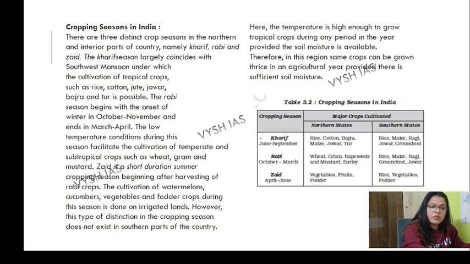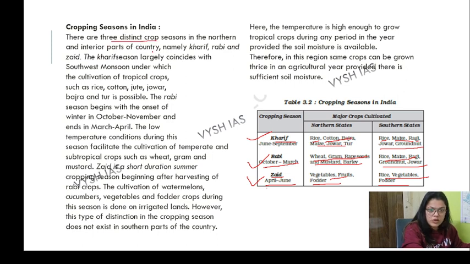Cropping seasons in India, you must be knowing this. If the time is from June to September, we call it Kharif. If it's the winter one, we call it Rabi. And if it is in the middle of that, we call it Zaid. In the northern states, the June to September crops are rice, bajra, jowar, all those millets, and ragi, jowar, groundnut. Then we talk about wheat, gram, rapeseed and mustard, barley, rice, maize, vegetables, fruits and fodders, that horticulture thing.